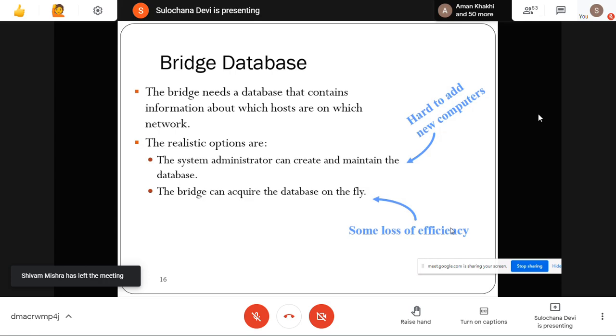It will note, okay, this came from here, and it is on this port number, and it will write that information. This packet I received has this MAC address, and it is connected to me on this port number. That information it will automatically update in the bridge table. So next time, if any packet comes for that MAC address, it will look into its table, find out the port number, and forward on that port.